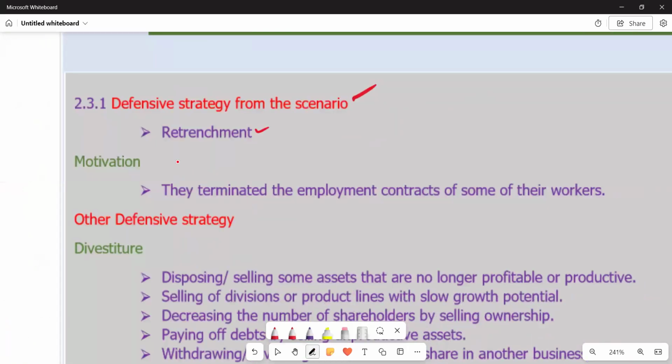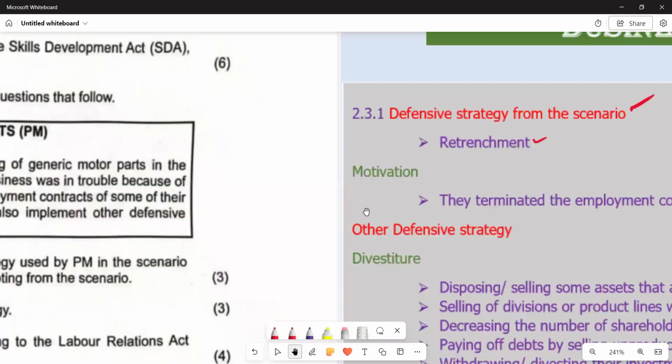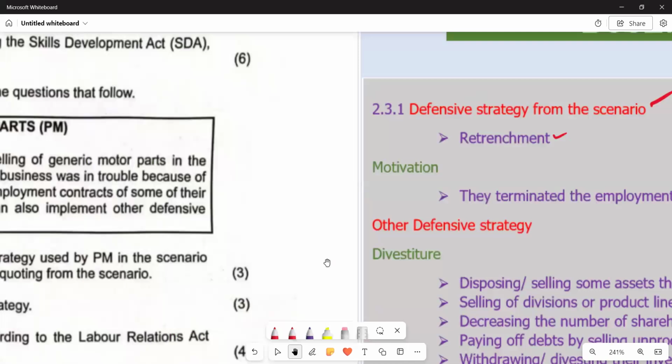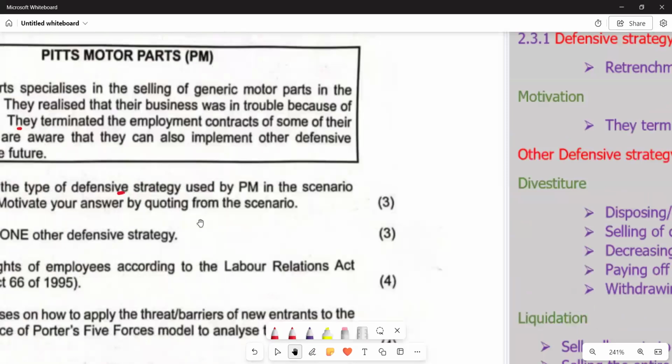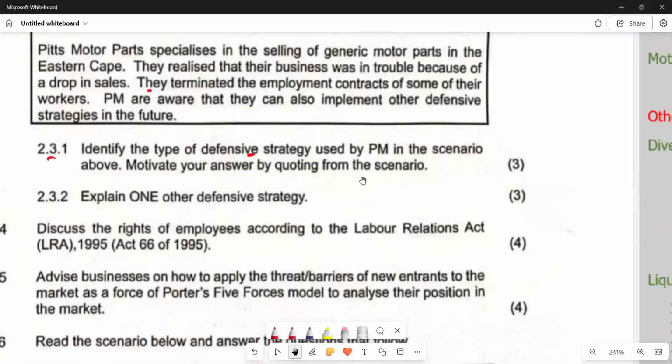They terminated the employment contract of some of their workers. So that becomes the motivation. So we go to the second part of the question, which reads, let's try to see what we have in terms of the second part of the question. The second part of this question reads, explain one other defensive strategy.